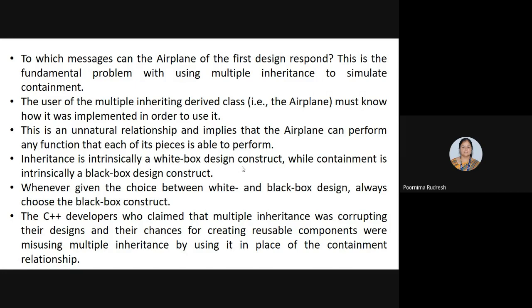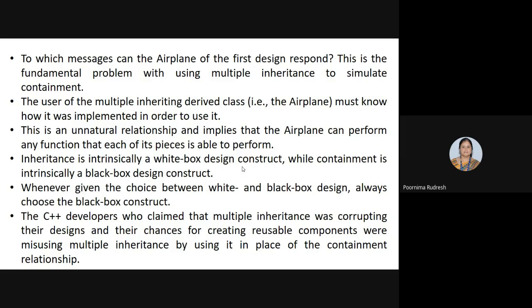The C++ developers who claimed that multiple inheritance was corrupting their designs and their chances for creating reusable components were misusing multiple inheritance by using it in place of the containment relationship.